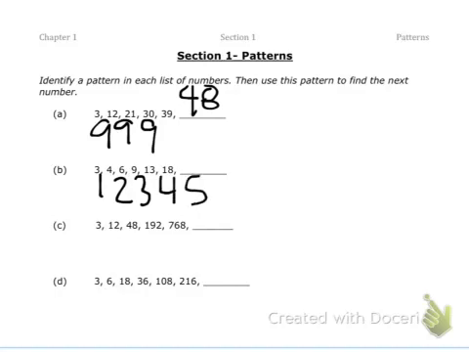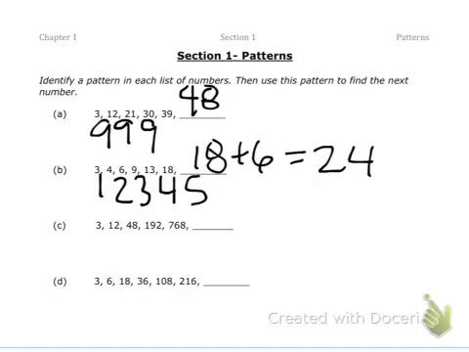So it looks like we are adding a number each time, and that number that we're adding is one more than the previous number. So if we're adding 1, 2, 3, 4, 5, the next number we're going to be adding is 6. So 18 plus 6 is going to give us 24.